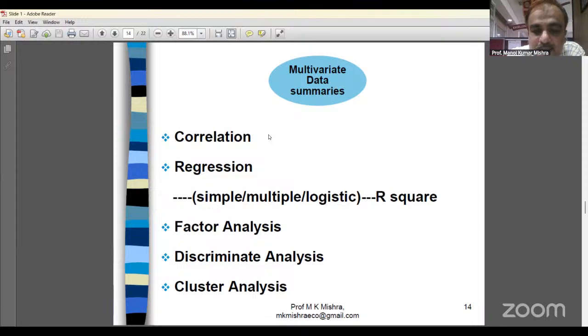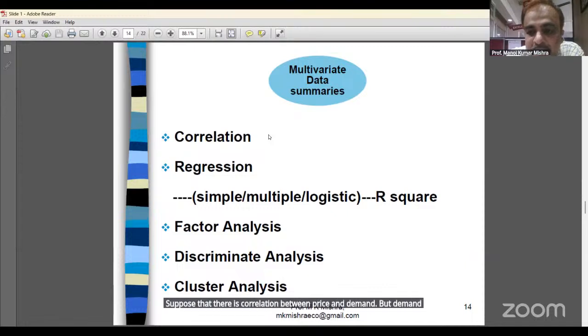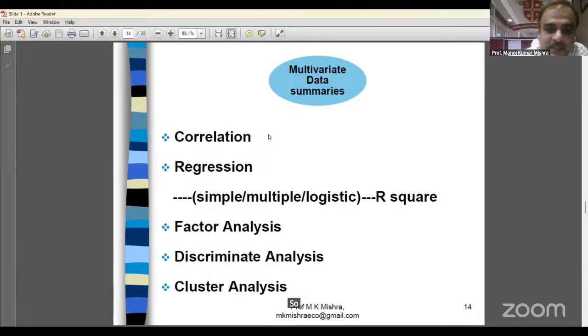Regression. Correlation tells the degree and direction of relationship, but does not tell which is the cause and which is the result. Suppose there is correlation between price and demand, but is demand the dependent variable or is price the dependent variable? Is price determined by demand or demand determined by price? We do not know this, so we can study it by regression.